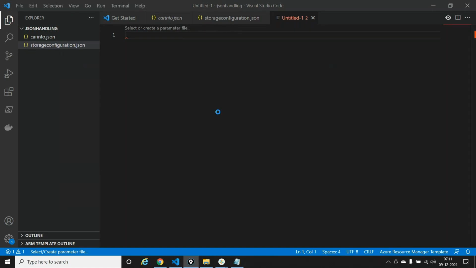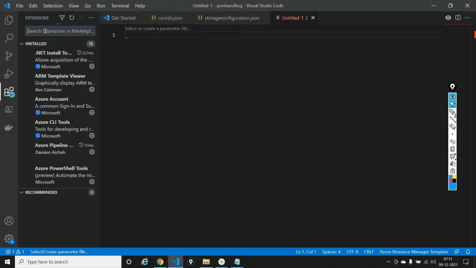Now, when I say server, please don't be afraid that you'll need to install a lot of things. Nothing. All you need is Visual Studio Code. Visual Studio Code by default comes with JSON. All I want you all to do is go into the extensions, marketplace extensions. Go here and install something, or just search for something known as ARM.